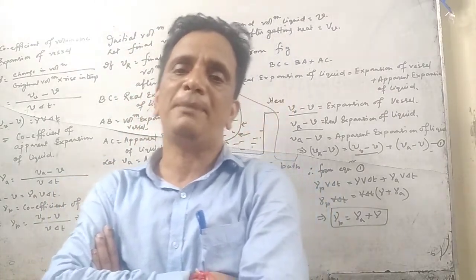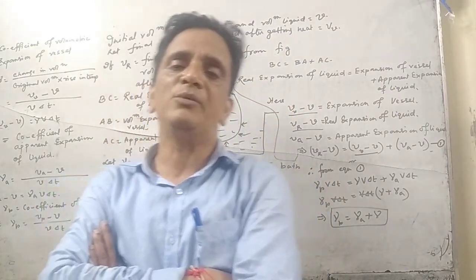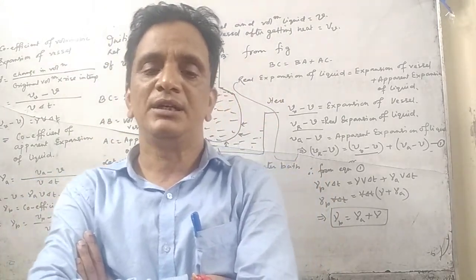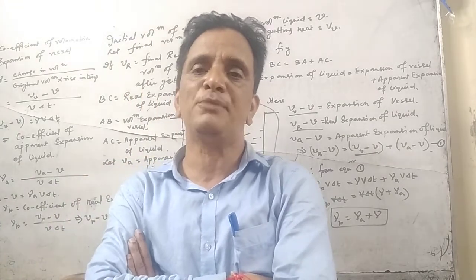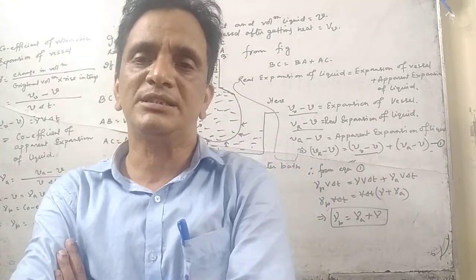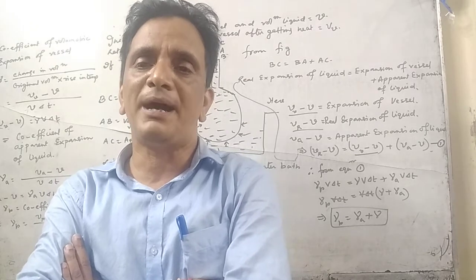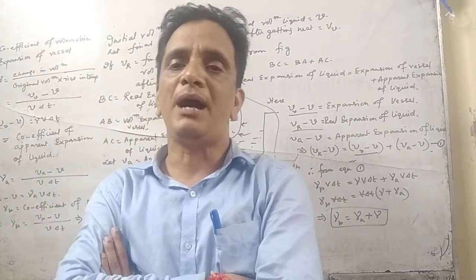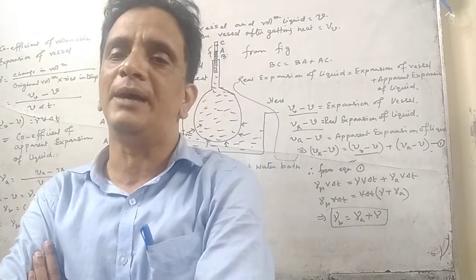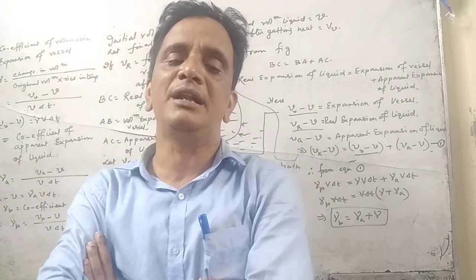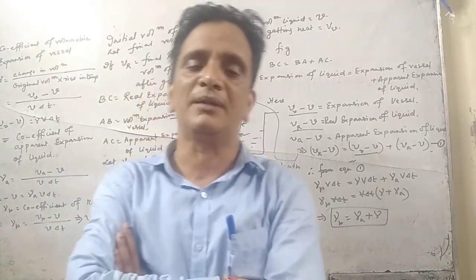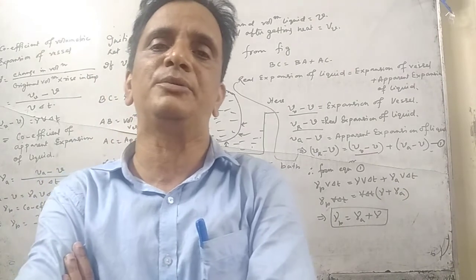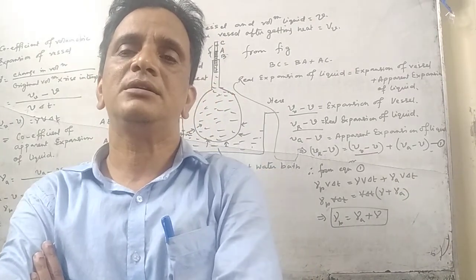Now if anyone asks you to define the coefficient of apparent expansion, we will say that it is the apparent change in the volume of liquid per unit original volume per degree rise in temperature.